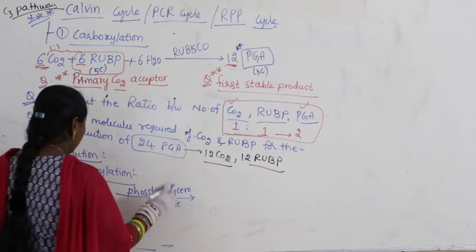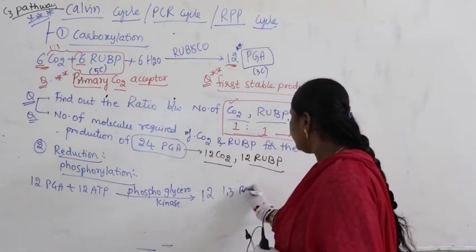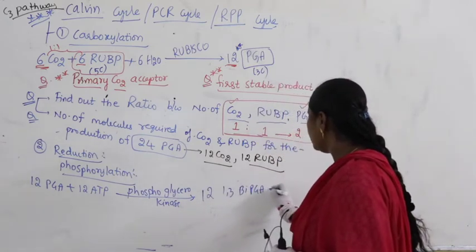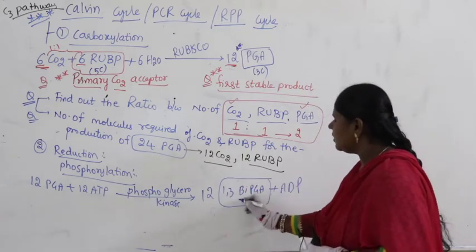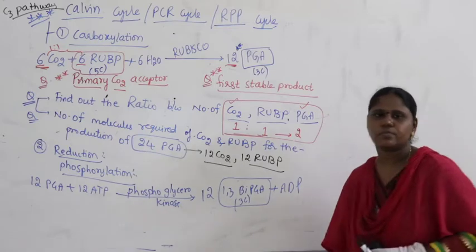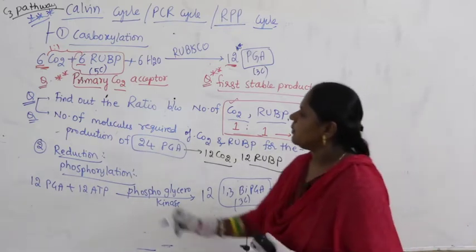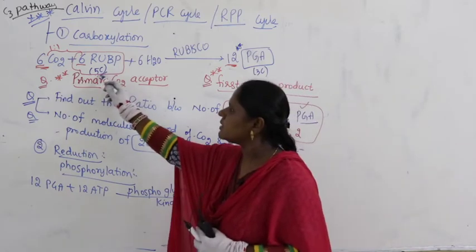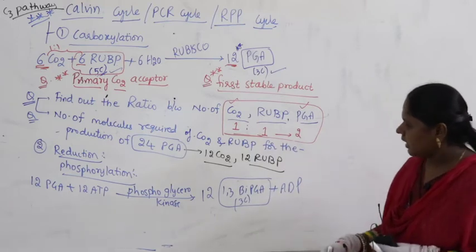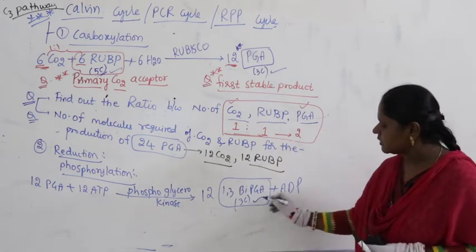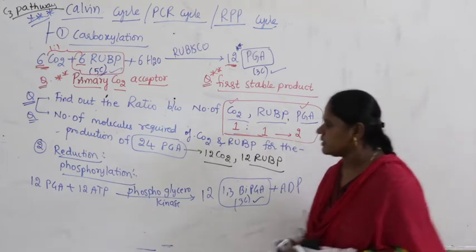Phosphoglycerokinase, and lead to formation of 12 molecules of 1,3-biphosphoglyceric acid plus ADP. So here even this is nothing but a 3 carbon component. Sometimes I will ask you the question, ratio between the pentose, that means the number of carbons in RUBP is 5, number of carbons in PGA is 3, and number of carbons in 1,3-biphosphoglyceric acid is also 3.